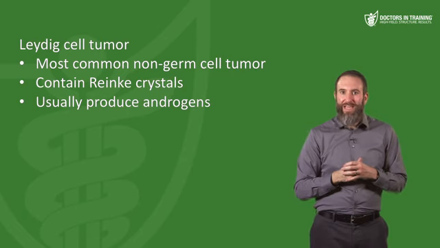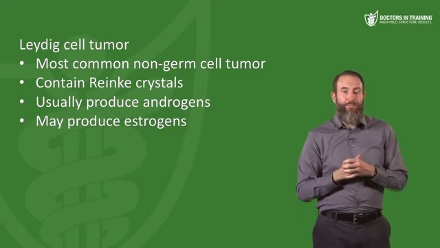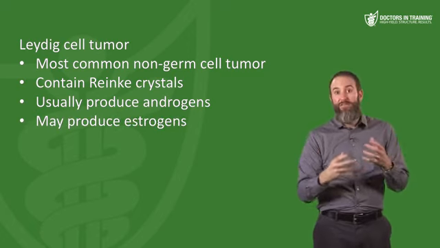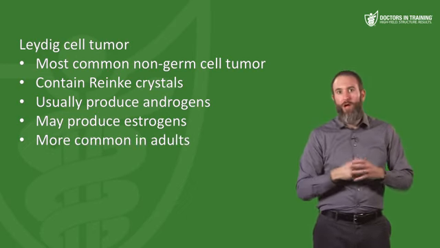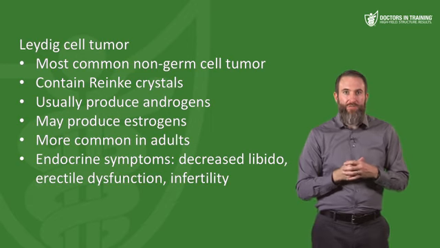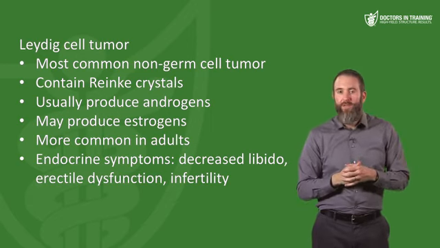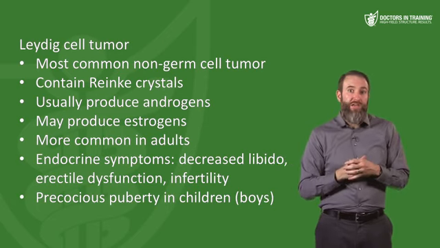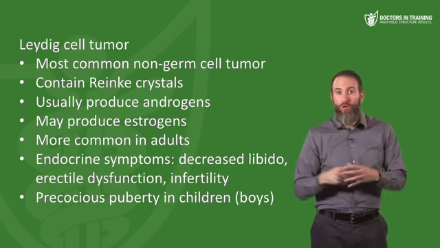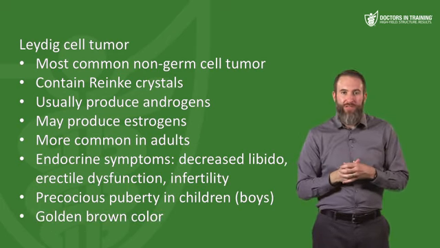These tumors are usually androgen producing, though they can produce estrogens as well. So a patient can get both virilizing or potentially feminizing symptoms. These tumors can occur in any age but are more common in adults. Endocrine symptoms include decreased libido, erectile dysfunction, infertility. In children, we can see precocious puberty in boys, and that makes sense because you're getting too much testosterone too early. You can also see this kind of golden brown color when you look at these tumors grossly.